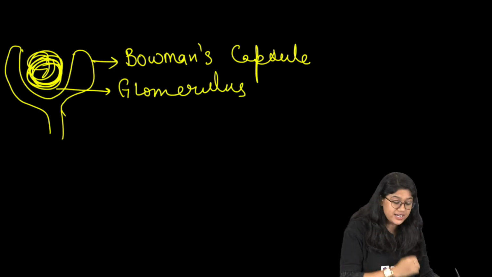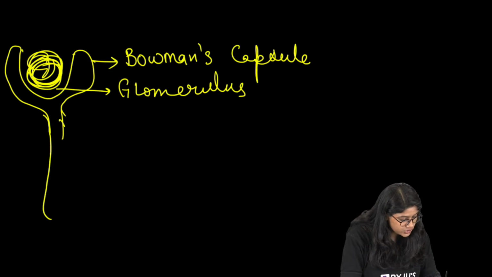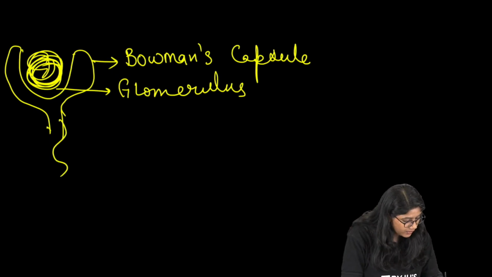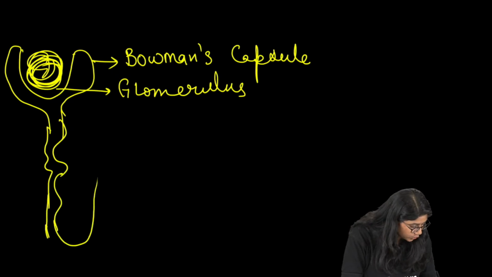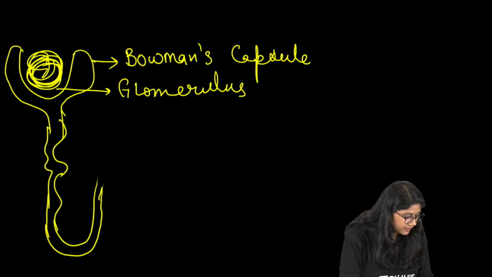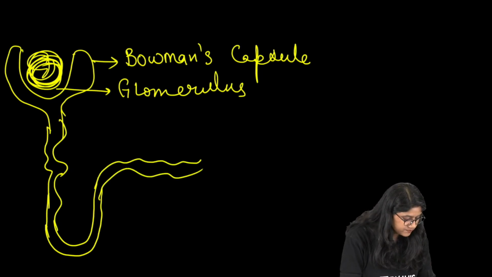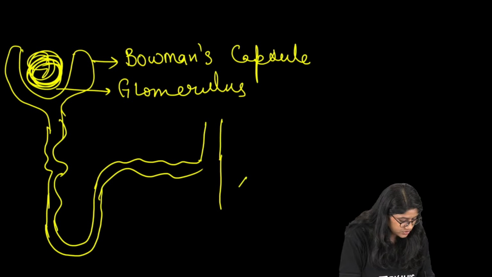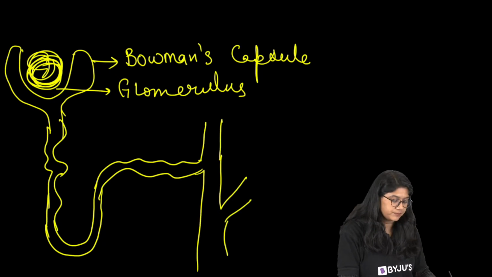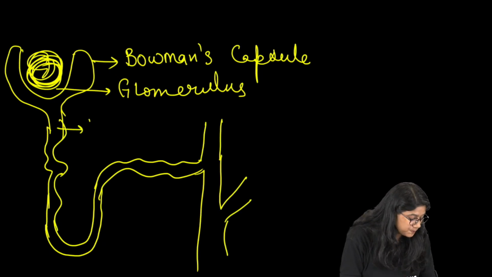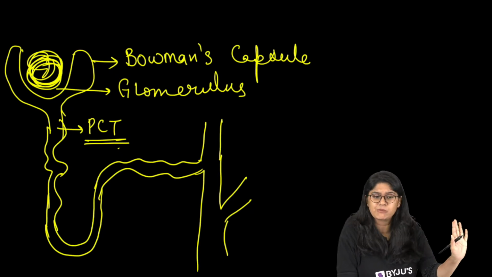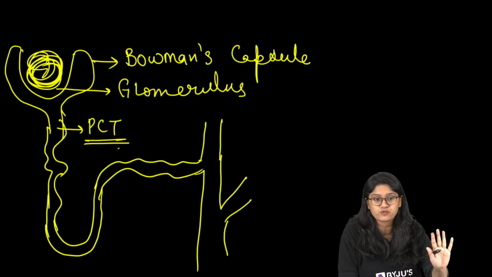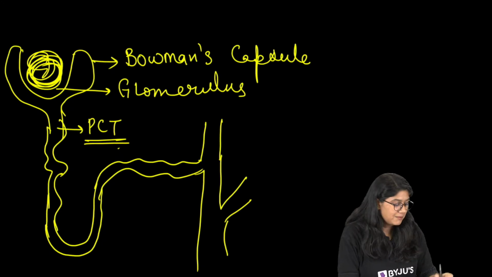After that, what we see, we have the tubules. Then we have the loop of Henle, and at the end, we have the collecting duct. So, what is this? This is PCT, proximal convoluted tubule. Remember PCT; in your textbook, they haven't mentioned the full form, so don't worry about it.